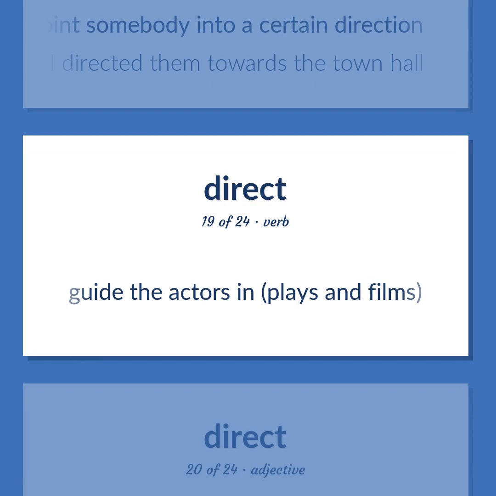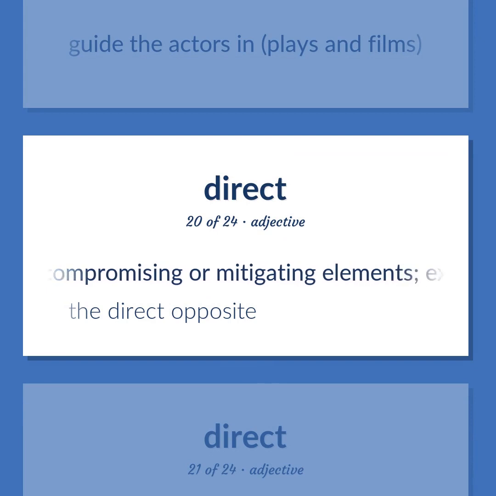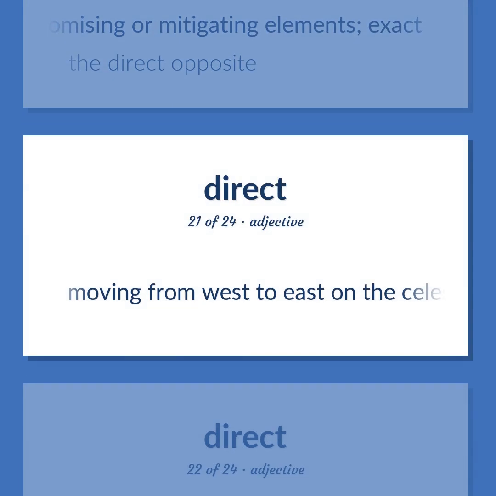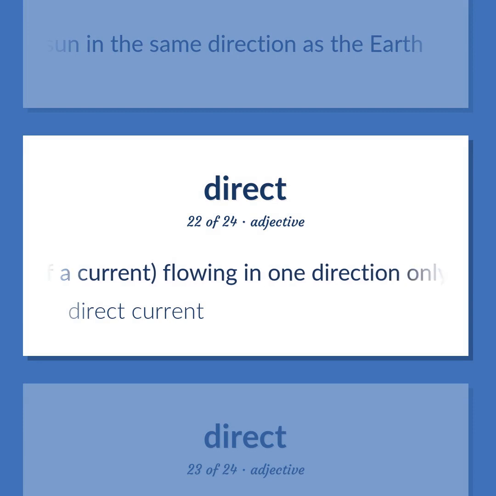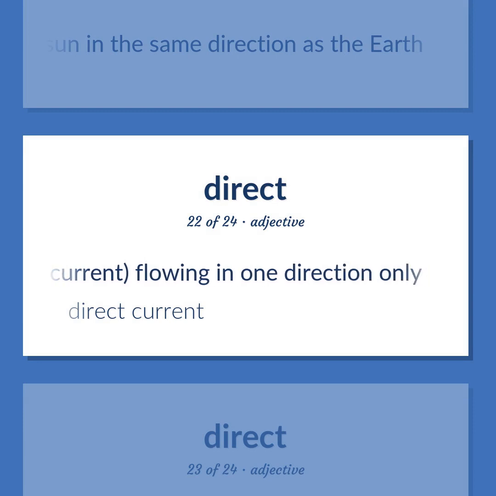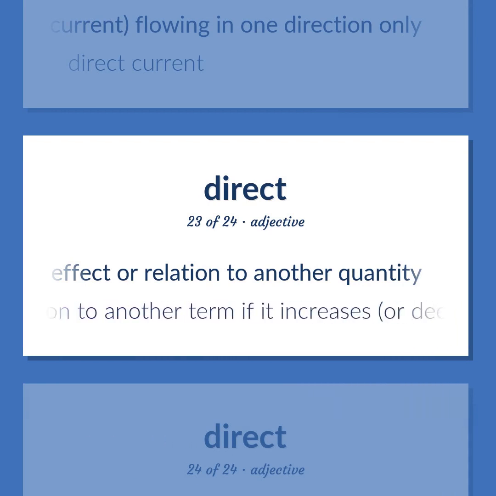Guide the actors in plays and films. Lacking compromising or mitigating elements, exact. The direct opposite. Moving from west to east on the celestial sphere, or, for planets, around the sun in the same direction as the Earth. Of a current, flowing in one direction only. Direct current. Similar in nature or effect or relation to another quantity. A term is in direct proportion to another term if it increases, or decreases, as the other increases, or decreases.